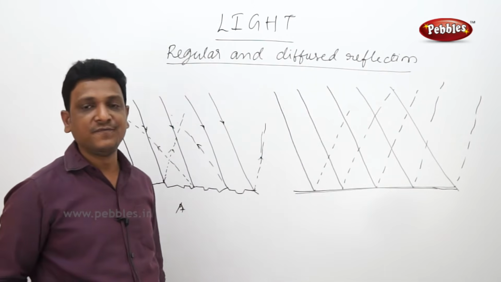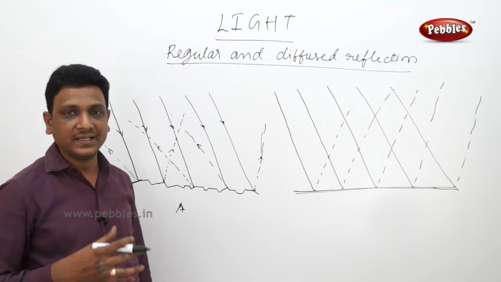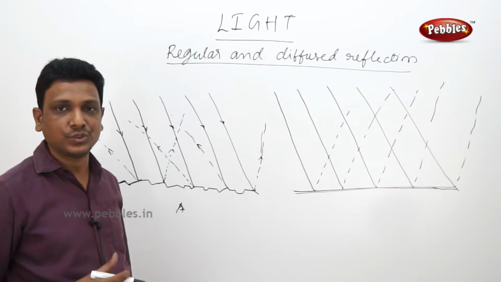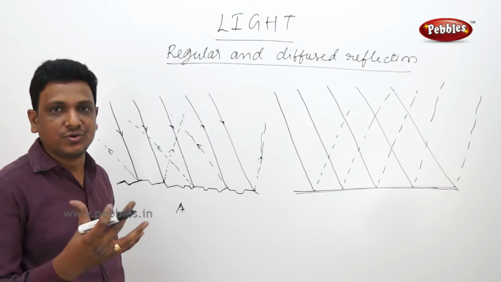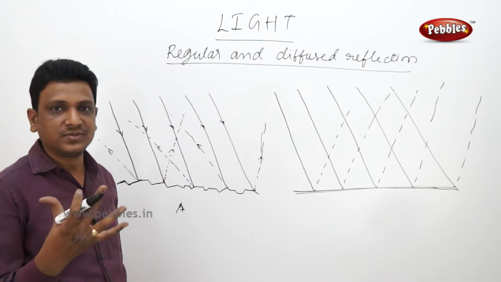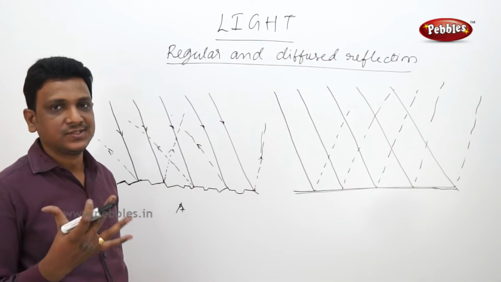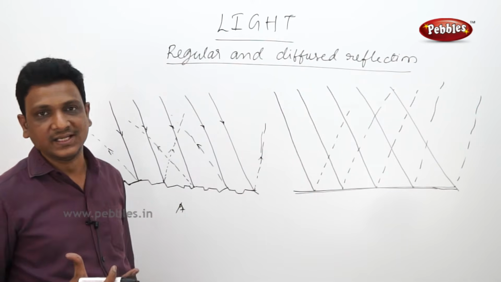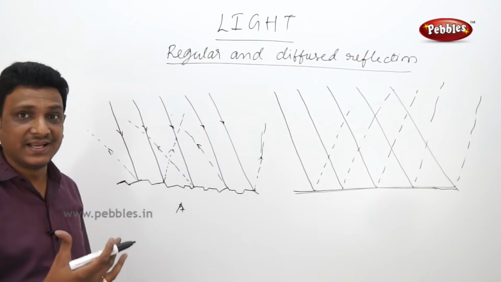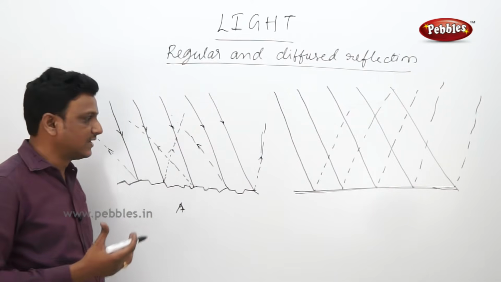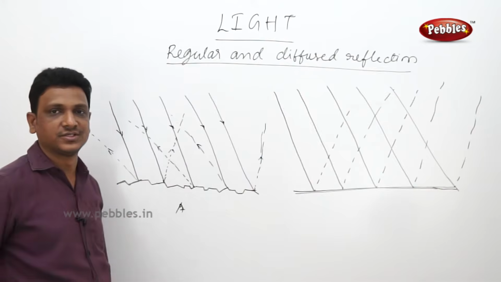Sometimes we need a diffused reflection. I told you that in a film shoot or photo shoot, they use some reflectors so that the reflection should not fall directly on the face, it should give some diffused light. For that they use different materials which have an irregular surface. The irregular surface will give a diffused reflection.